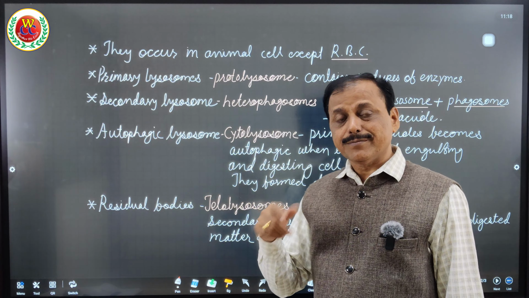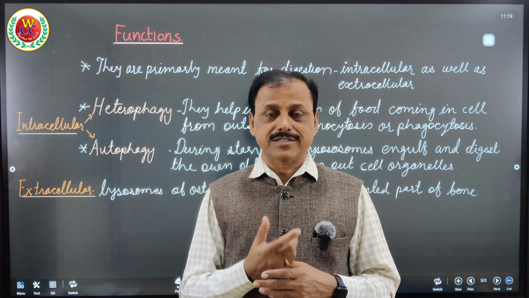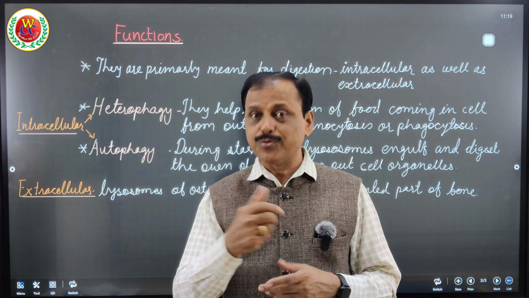Now the functions of the lysosome. They are primarily meant for digestion, intracellular as well as extracellular. Intracellular means protein, carbohydrate and fat present in the cell can be digested by this lysosome. Extracellular means osteoclasts digest the extra bone.